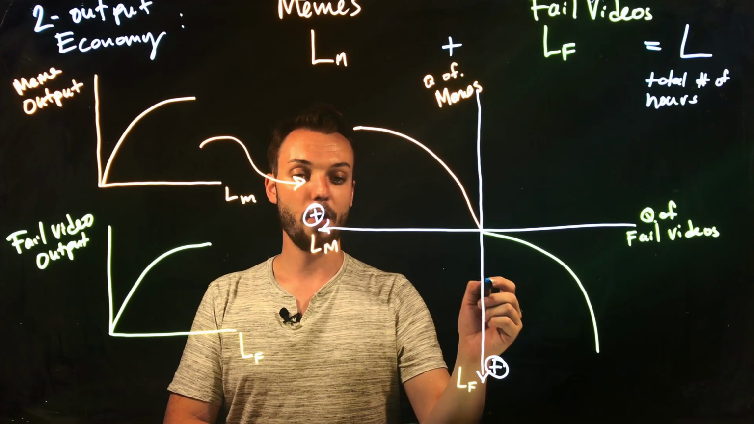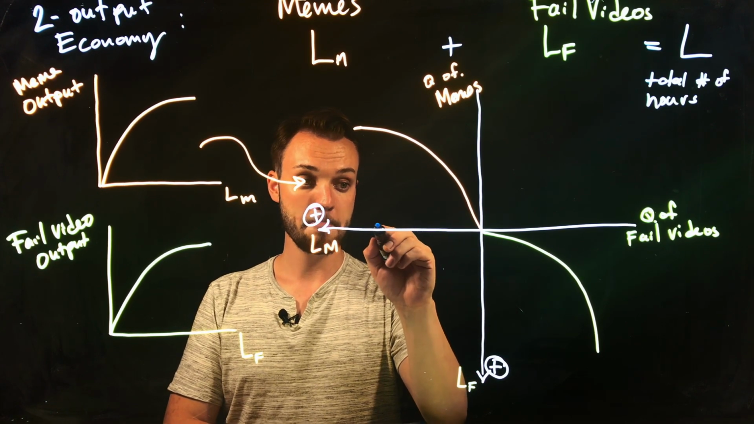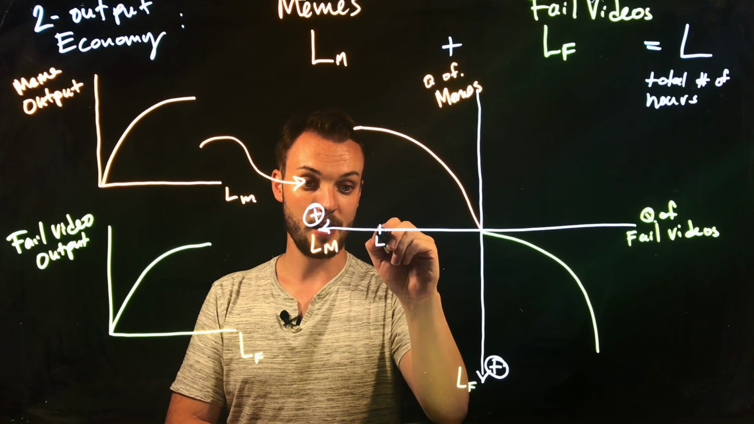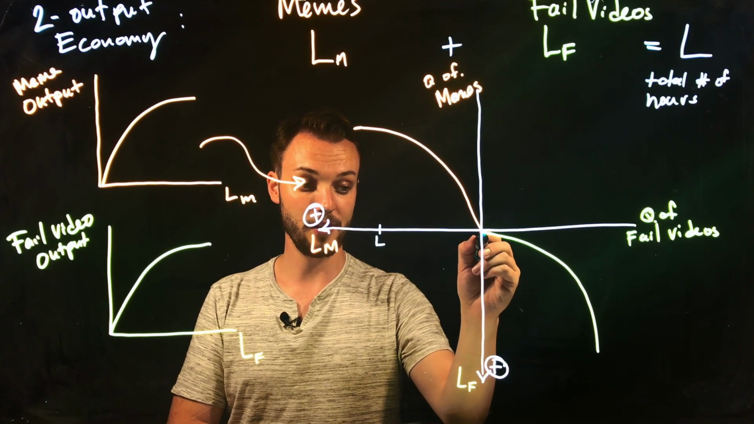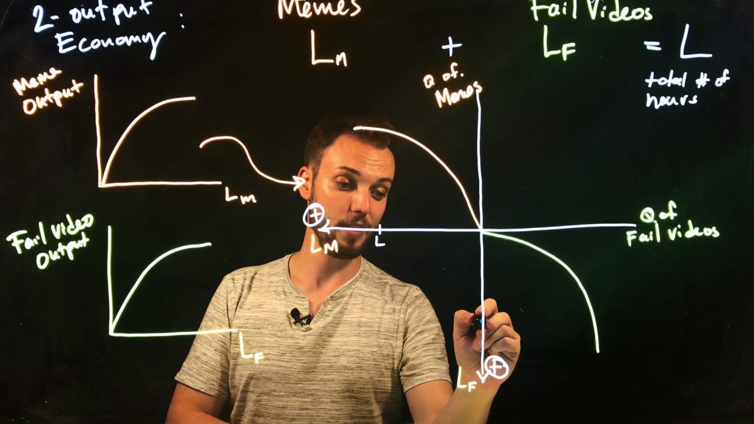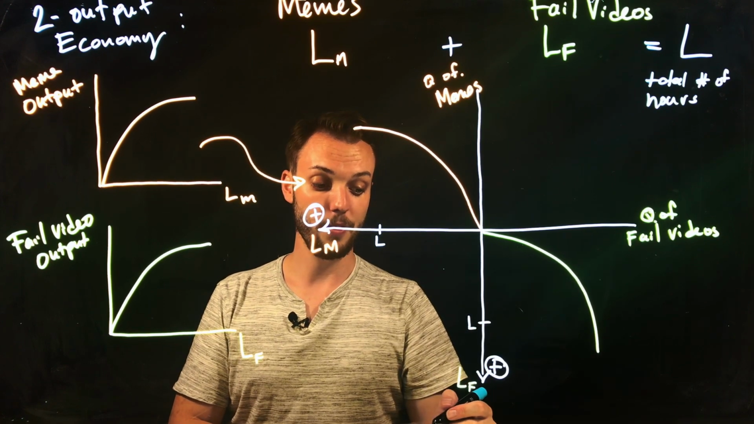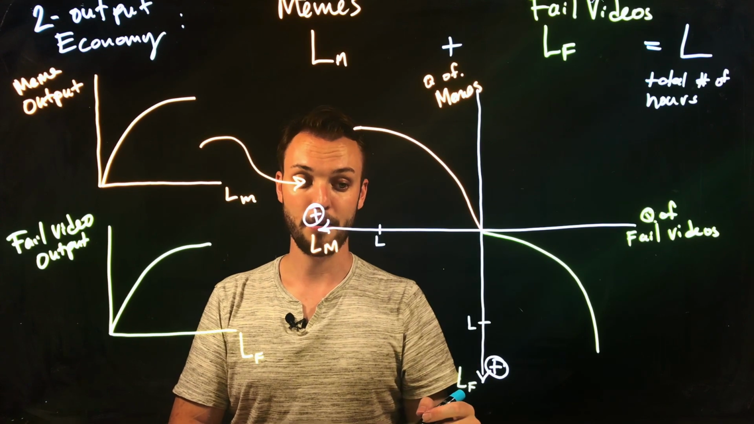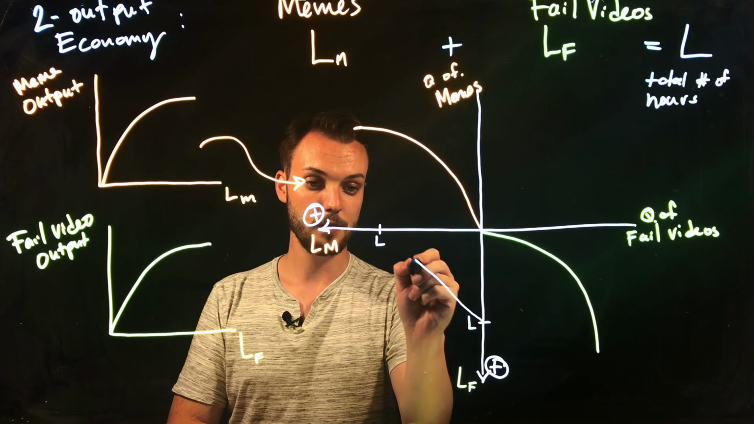So we could say that if all labor inputs were employed in meme production, then we would have L labor hours being used in producing memes, and 0 labor hours being used in producing fail videos. And on the other hand, if we employed all the labor hours in fail video production, then we'd have L hours being employed in fail videos and 0 hours being employed in meme production. And we can have any combination between the two. Okay?